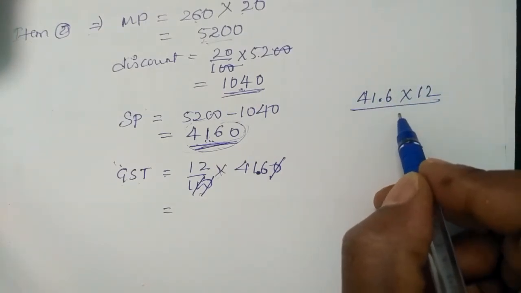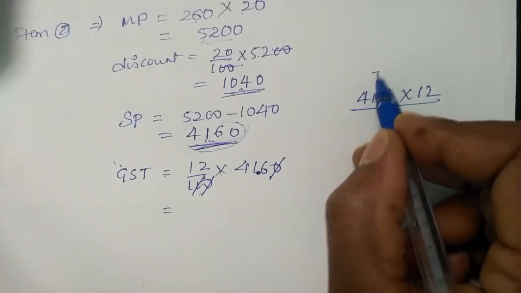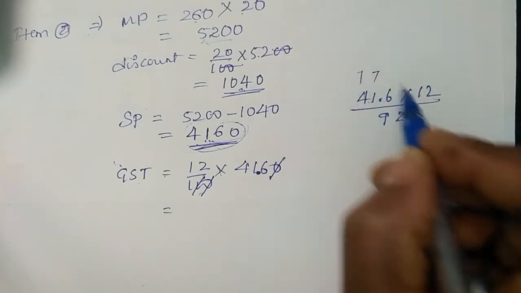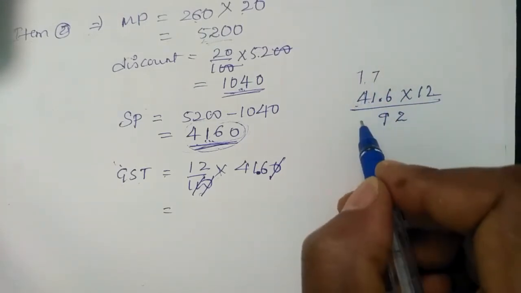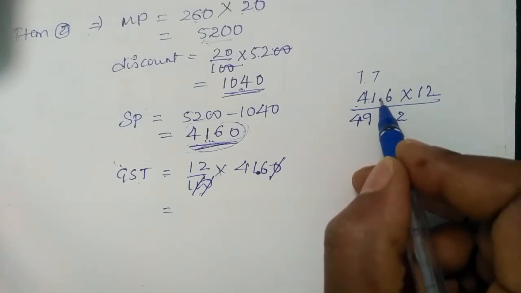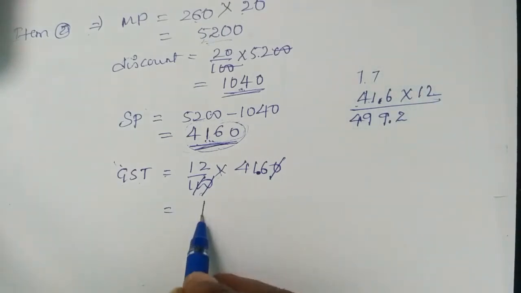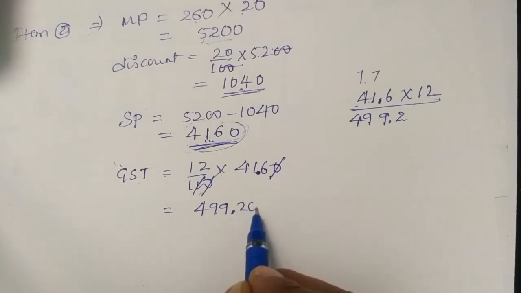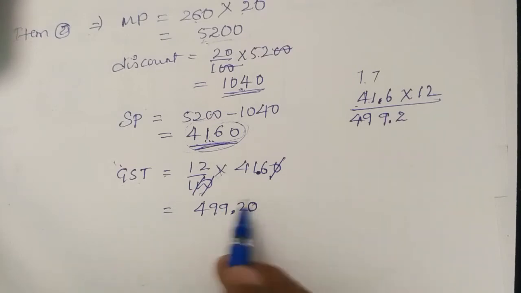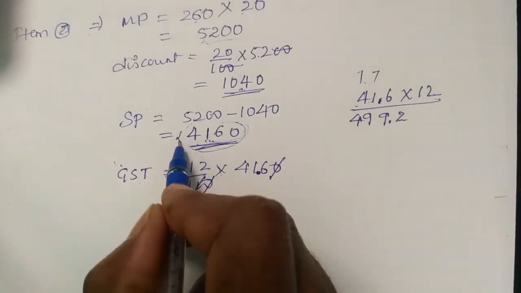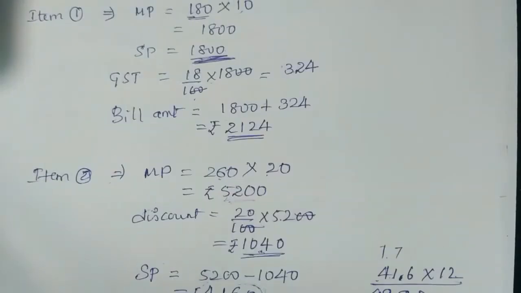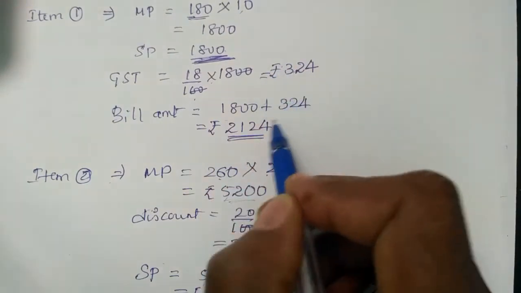12 sixes are 72, 7 carry. 12 ones is 12 plus 7, 19, 1 carry. 12 fours are 48, 48 plus 1, 49. So the decimal place is 1, right? So we'll get 499.2. Always write the rupees in 2 decimal places. It's not 499.2, it is 499.20. 499 rupees 20 paise, like that. So everywhere write the rupees symbol wherever required. Don't miss that.